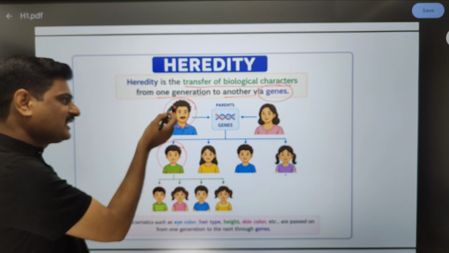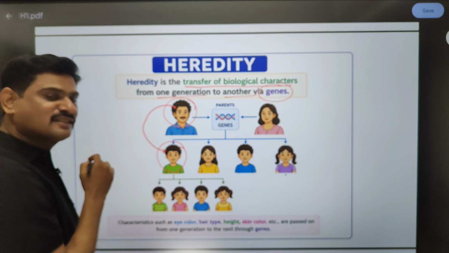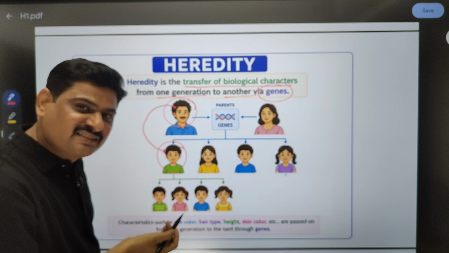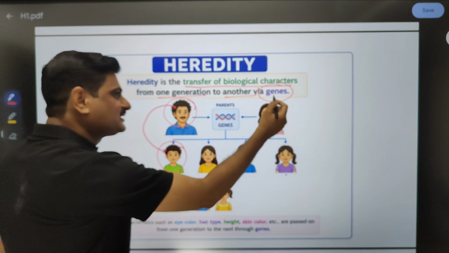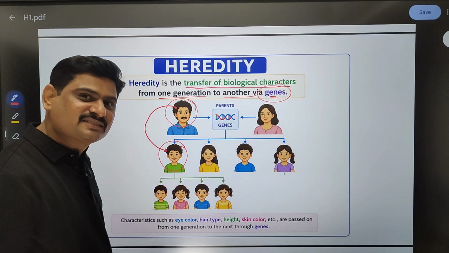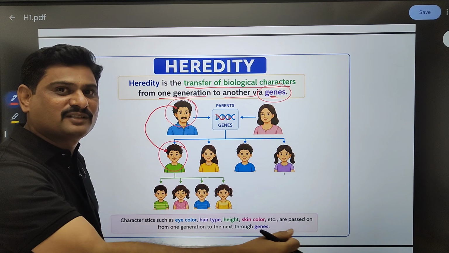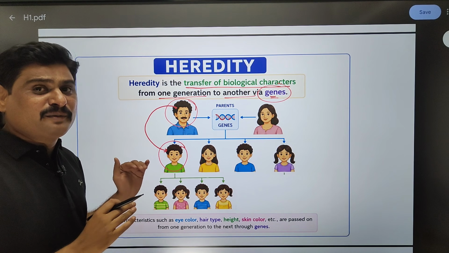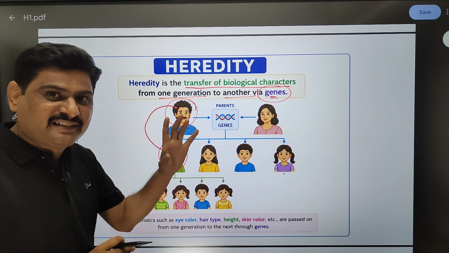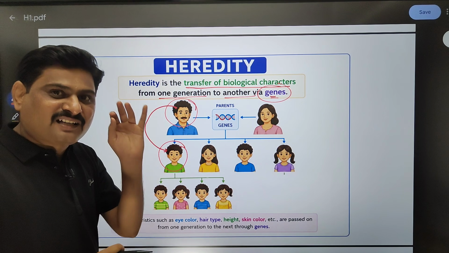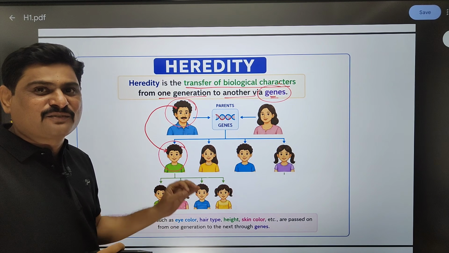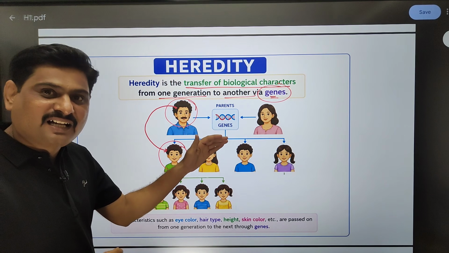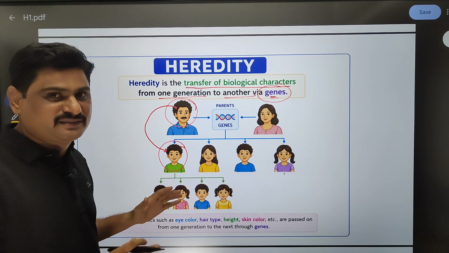Curly hair is a biological character transferred from one generation to another. How does this transfer take place? It takes place with the help of genes. What is a gene? We will discuss that in the next concept. For now, simply remember the definition: transfer of biological characters from one generation to another generation with the help of genes.